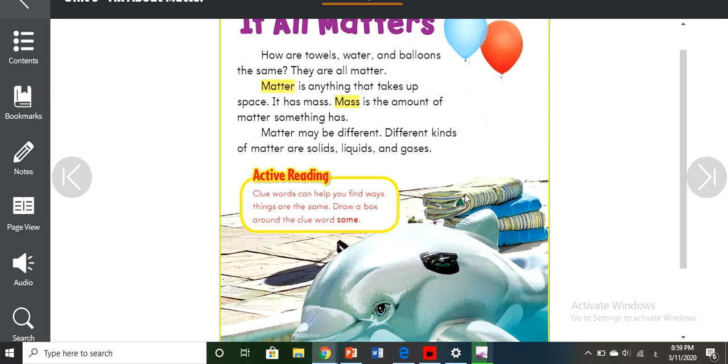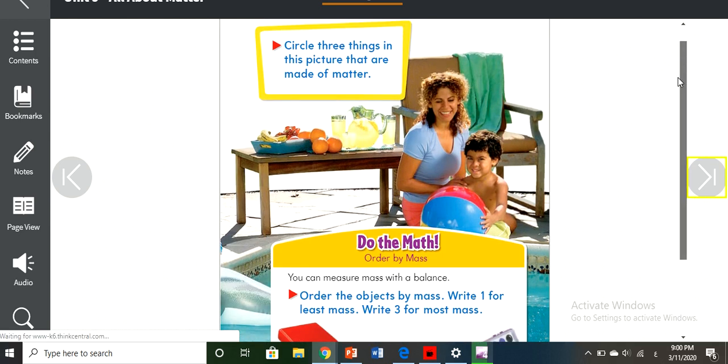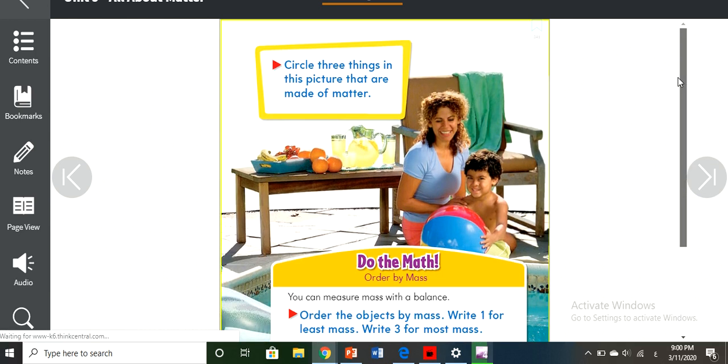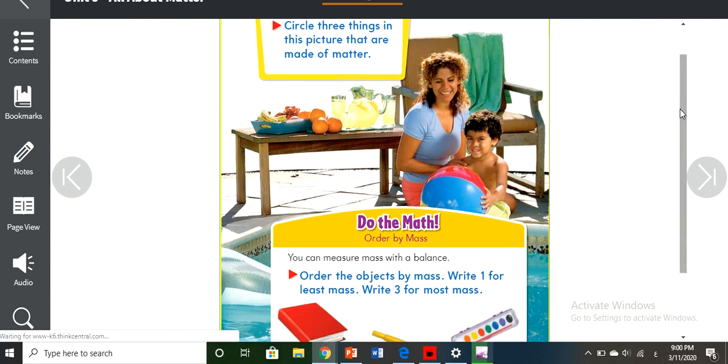Matter may be different. Different kinds of matter, we said. Solids, liquids, gases. But they are all matter. Circle 3 things in this picture that are made of matter. We can circle the ball. It is a solid that has air in it. The air inside is a gas.